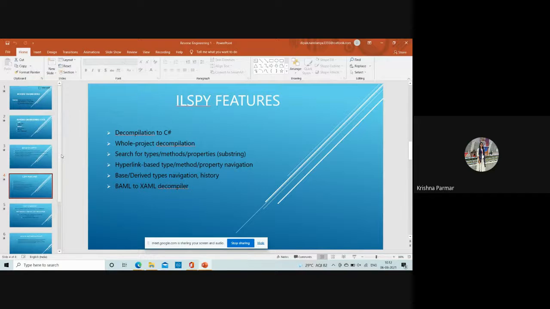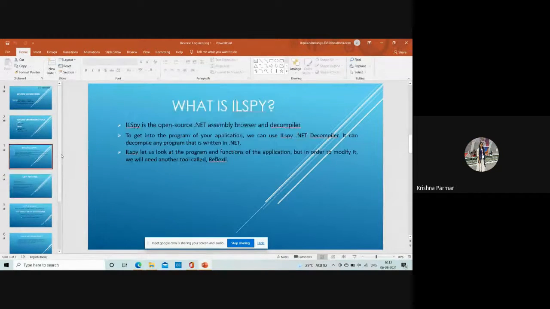Okay, so the tool is IDA Pro? No, ILSpy. Okay, so why do we use ILSpy? ILSpy is an open source .NET assembly browser and decompiler.